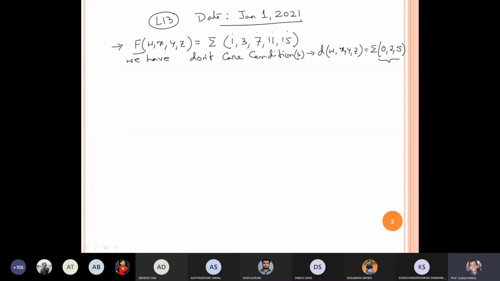So in both regions there should not be any common data. Is it clear? Okay, let's try to solve this problem, and then I will explain what a don't care condition is.